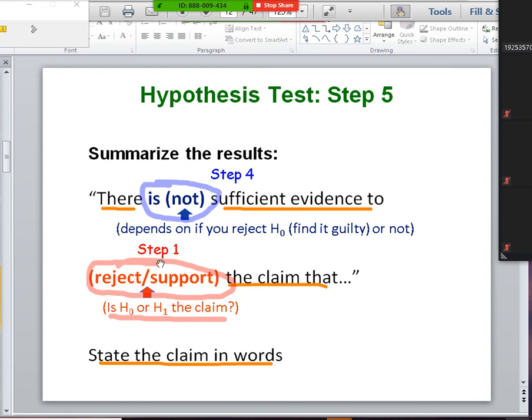And then this part here is all about step 1. If H naught is your claim, you're going to use the word reject. If H1 is your claim, you're going to use the word support there. We're going to go through that more as we go along, but it depends on which one's your claim. If H naught's your claim, use the word reject here. If H1's your claim, use the word support there.